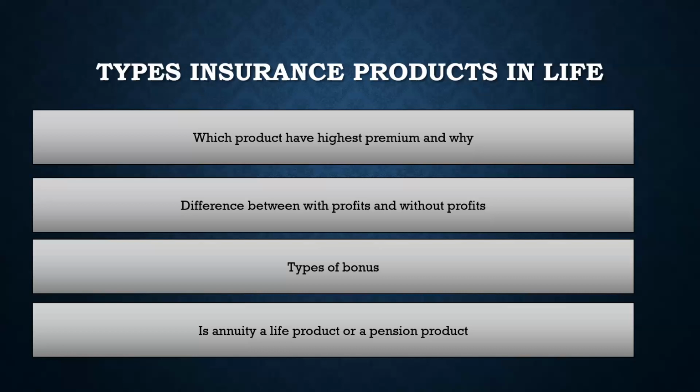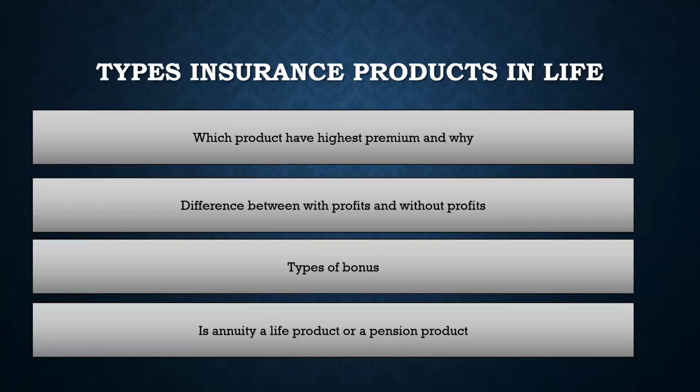So for a 40-year endowment product, assuming everything else is the same, the sum assured is the same, and the person they are offered to is the same, the discounting would happen more for a 40-year product as compared to a 30-year product, same endowment, where discounting will happen only for 30 years. So the product with the higher duration, like 40 years, would have a lower premium, because discounting has a reverse effect, right? Discounting happens in the denominator, so the premium would be lower. So for a 40-year endowment product, the premium would be lower, and for a 30-year endowment product, the premium would be higher as compared to a 40-year product.